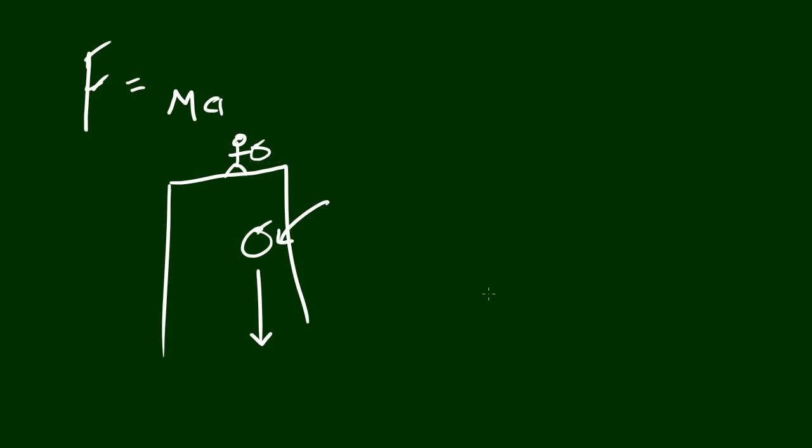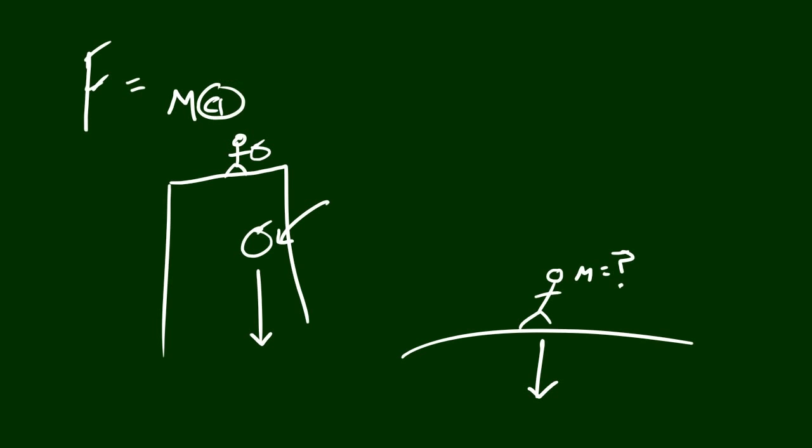Now say instead of standing on top of the building, you are just standing on the ground, on top of Earth. So we have no object, it's just you. Now check this out. The force is still gravity. The force is pulling you down to the ground. We could, of course, calculate your mass, but let's take a look at the acceleration. The acceleration of you, or the object, is zero. You aren't moving anywhere, even though you have a force and a mass. Your acceleration is zero? Does that make sense?